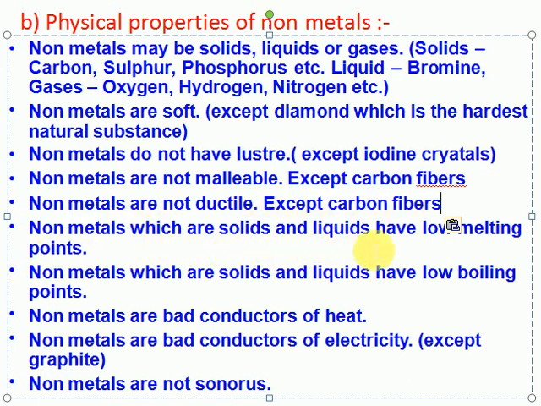Non-metals which are solid and liquid have low melting and boiling points. Even though they are solids and liquids, their melting point is low. Many students have a doubt here: metals generally have a high melting point, while non-metals have a low one. For example, gold melts at nearly 2000 Kelvin. Take sodium chloride, common salt; its melting point is nearly 1000 Kelvin. Why? Because the molecular force of attraction between non-metal molecules is very weak. That's why they have low melting and boiling points.